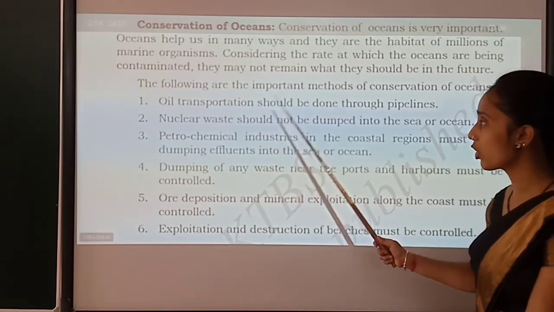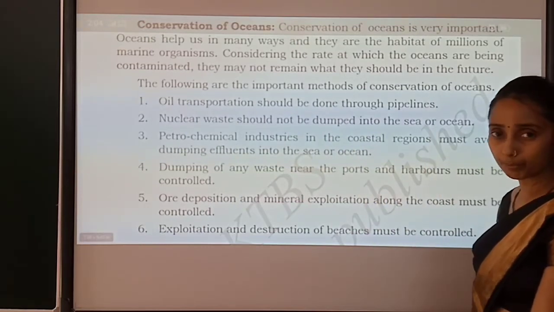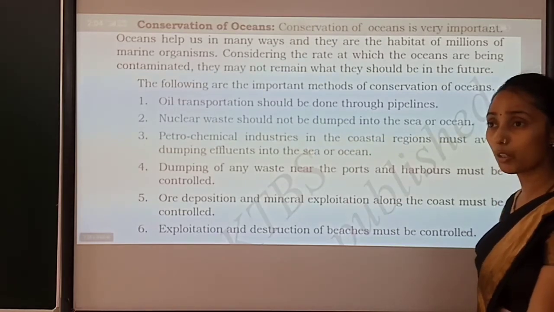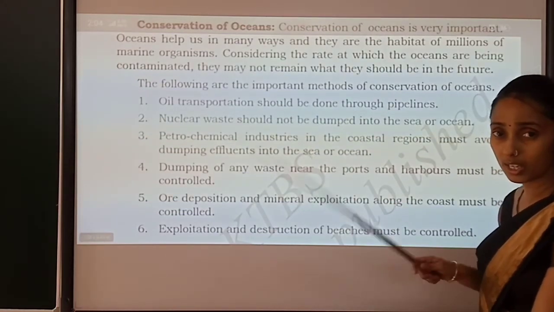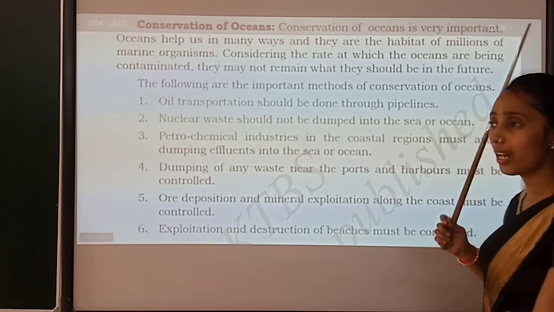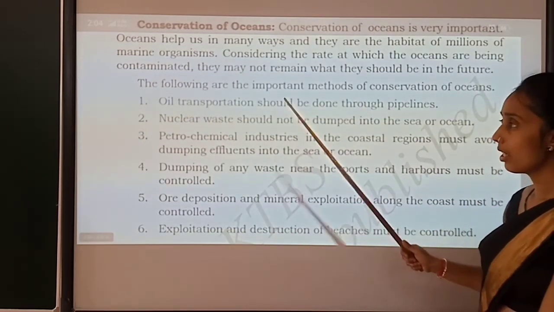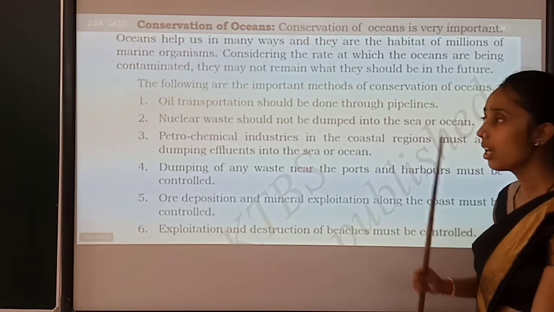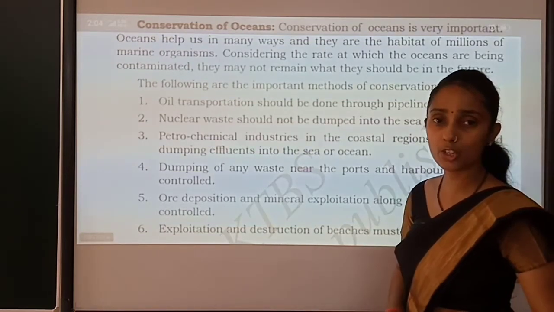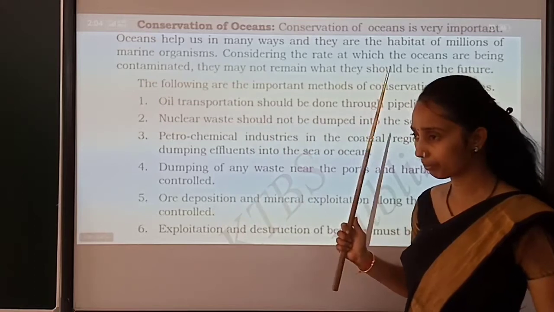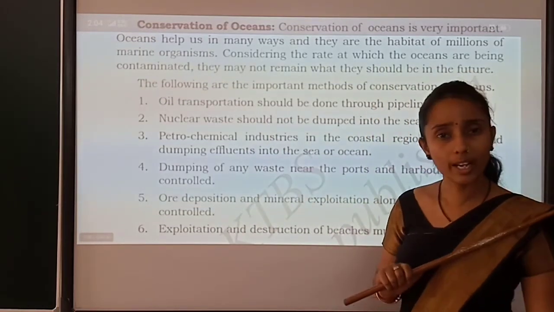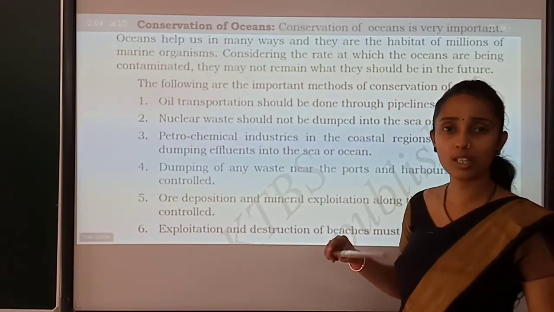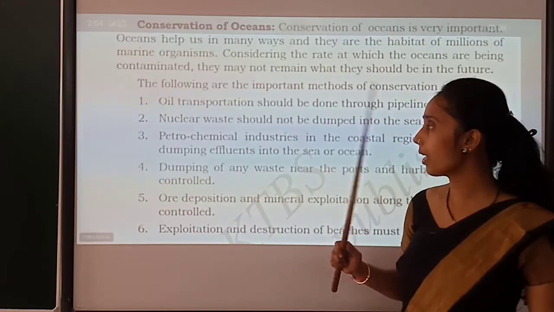See, oil transportation should be done through the pipeline. So, when it comes to conservation, we are transporting oil through the ocean. The conservation method says that should be stopped, and oil transportation should be done by way of a pipeline, because during oil transportation, oil may leak and mix with the ocean life. Correct, human beings won't die, but the marine life that exists inside the water will die. So that has to be stopped.